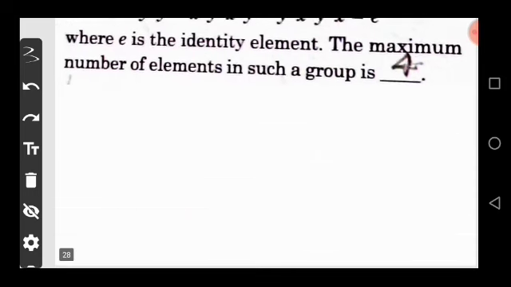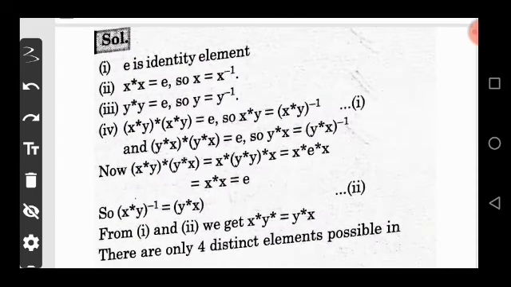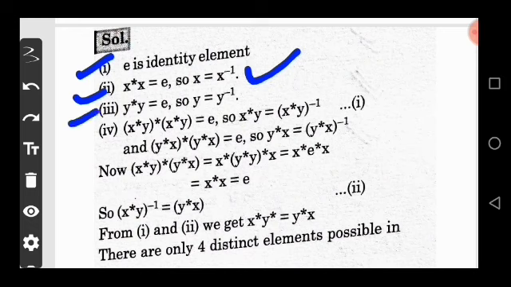So come to the solution of this question. First is e is identity element, second is x star x is equal to e. So we say that x equals x inverse and y star y is equal to e, it is also equal to y inverse. And here we apply the properties of associativity. So we get this first equation, and also applying the second, it is equal to e, means identity element.